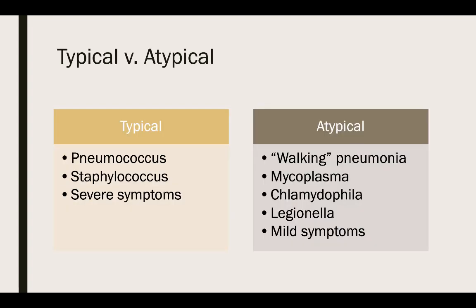We'll break our pneumonia out into a couple different types. So we've got typical, we've got atypical. All of these are caused by bacteria. So our typical: pneumococcus, staphylococcus; our atypical: chlamydia, legionnaire, or legionella. Our typical pneumonias cause pretty severe symptoms. They're going to jump out at you. The patient's going to suffer pretty immensely. Our atypicals, these are our walking pneumonias, if you've ever heard that term. Still caused by some bacteria, but they have very mild symptoms.